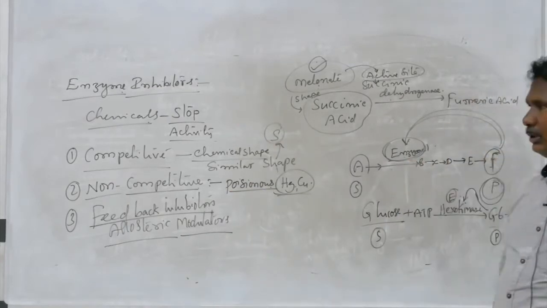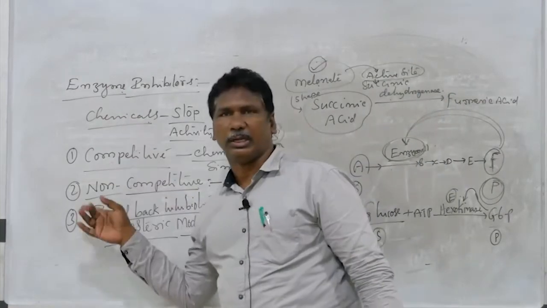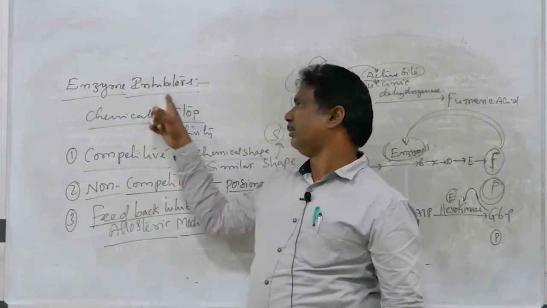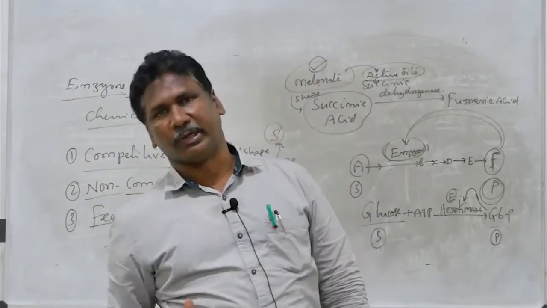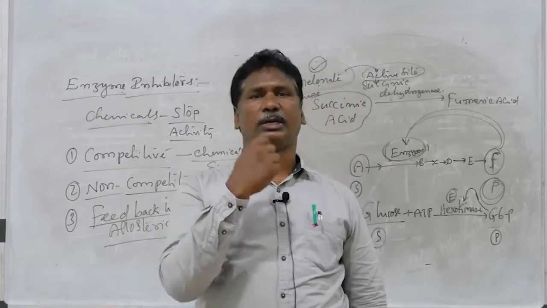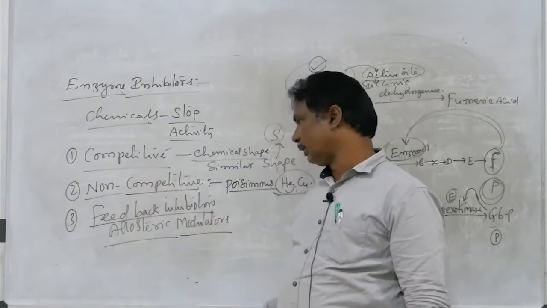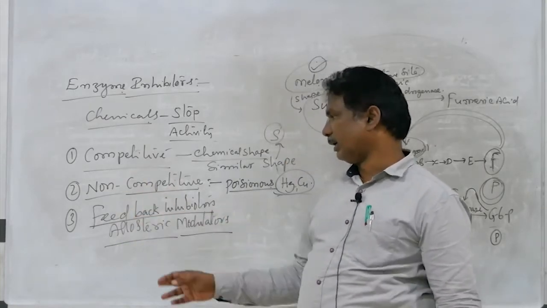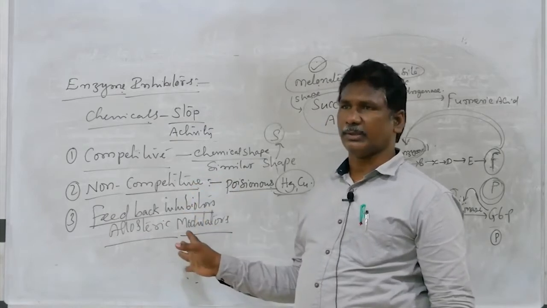And next, before going to another topic, let us recapitulate once again. Enzyme inhibitors are chemicals which can stop the activity of an enzyme. There are 3 types of enzyme inhibitors: one is competitive inhibitors, second non-competitive inhibitors, and the third feedback inhibitors.